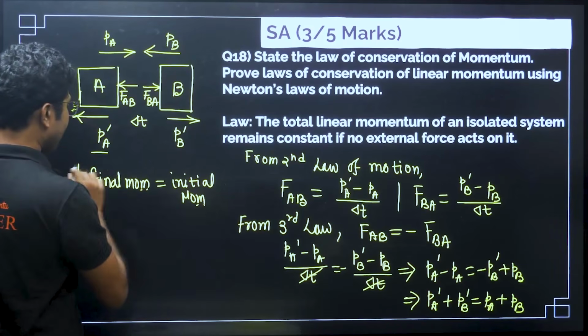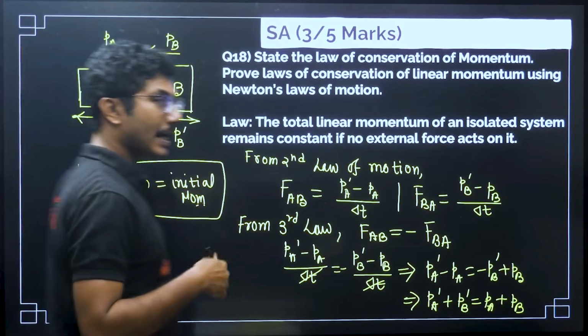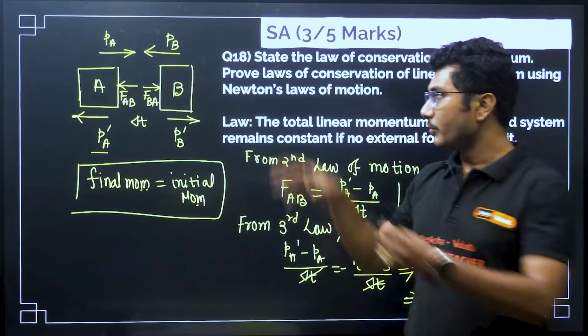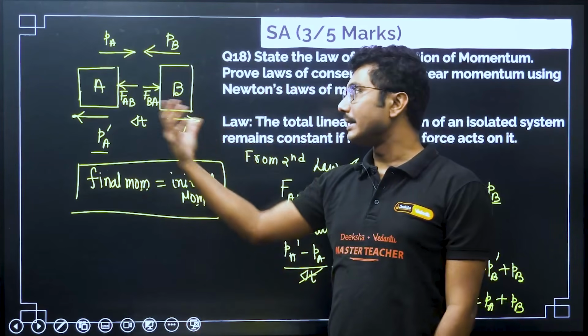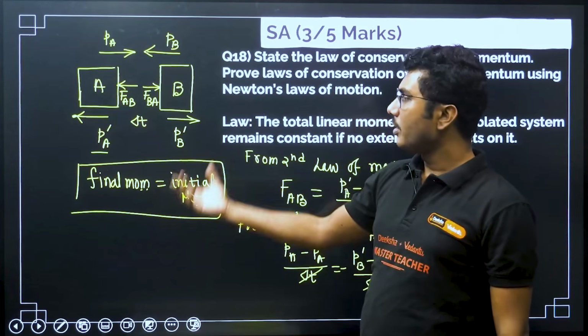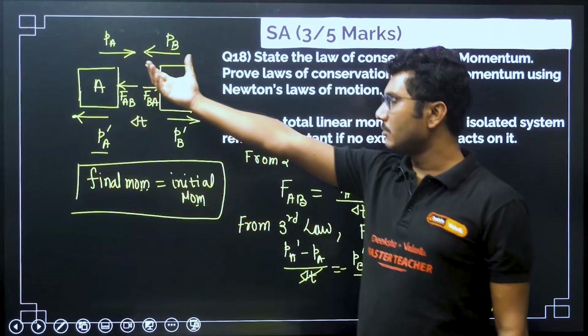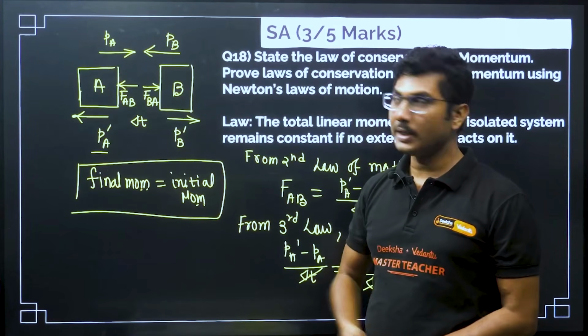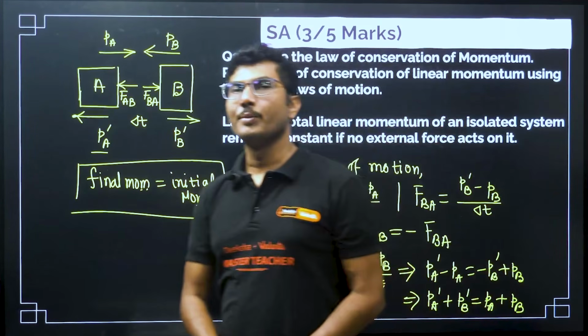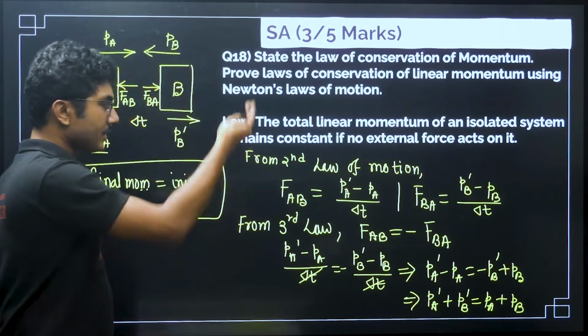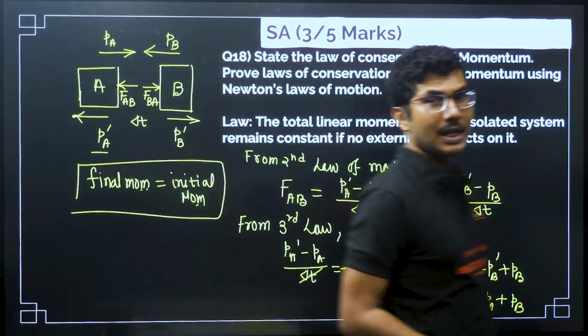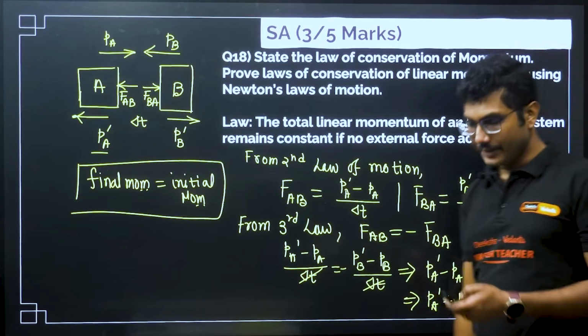No external force acts on these objects, they are only acted on by internal forces. When two objects collide, that is an internal force, right? So we can say that the total initial momentum must be equal to the total final momentum, that is the conservation of momentum principle. So this is the derivation for the conservation of momentum principle, simple and easy, right?